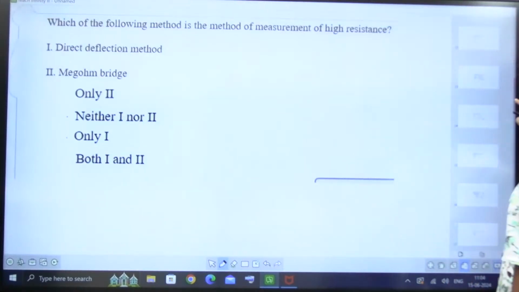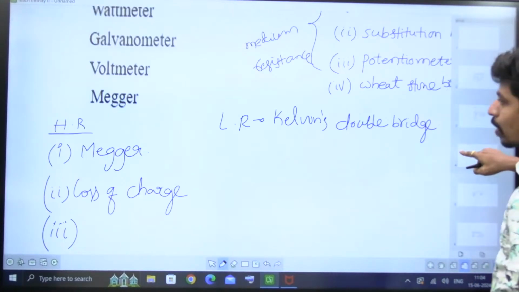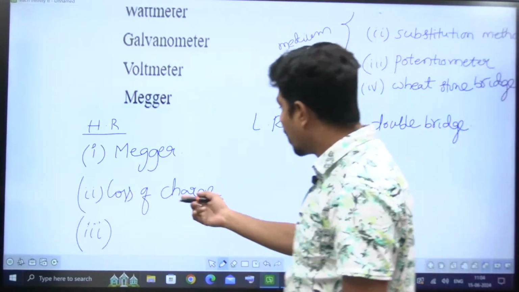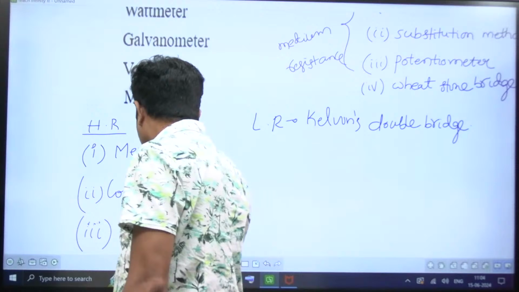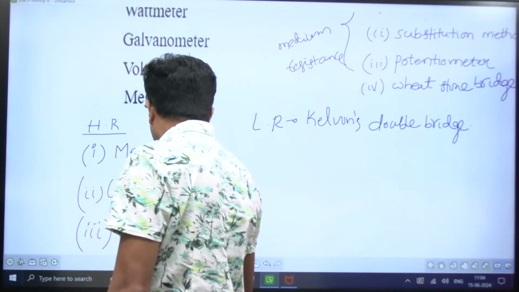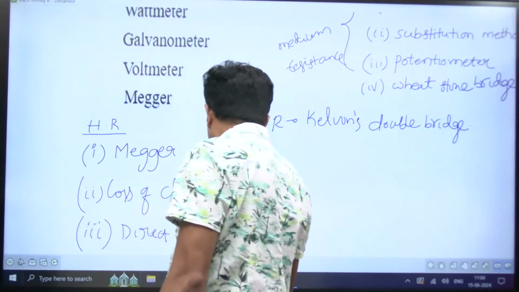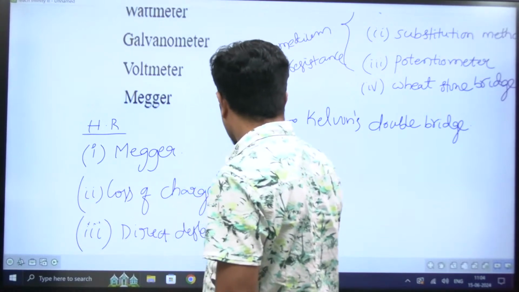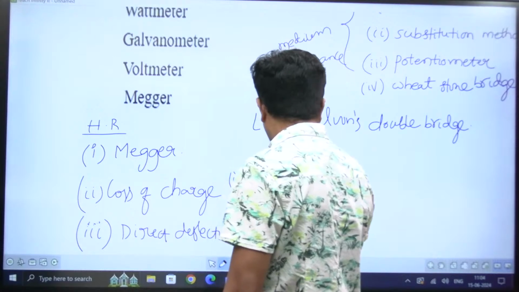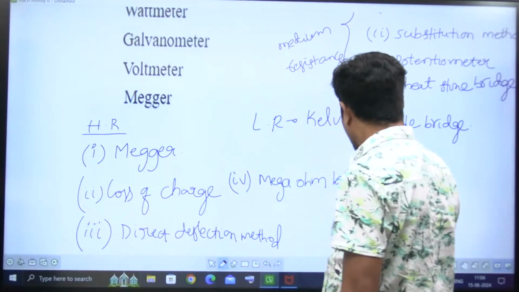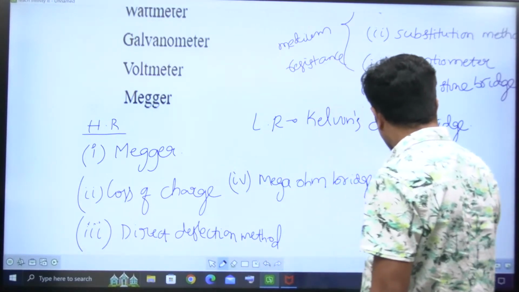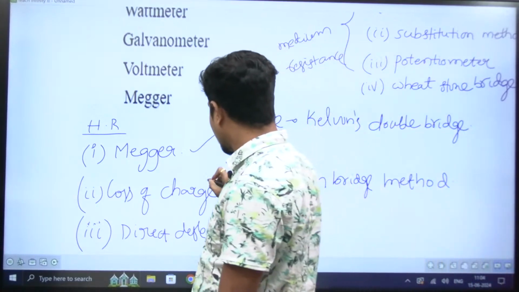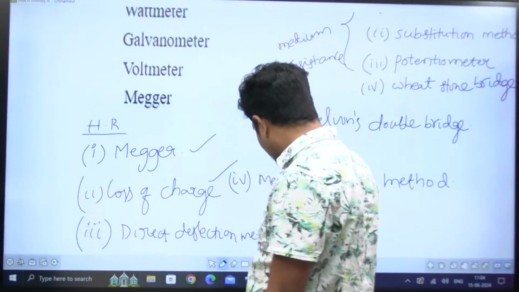Let me go to the slide. Here I did not write it, but I told direct deflection method. Measure loss of charge or direct deflection method. Let me list out. Next one is also the mega ohm bridge method. I thought direct deflection method is not important. Megger and loss of charge we mostly prefer, but that fellow asked about direct deflection method also.